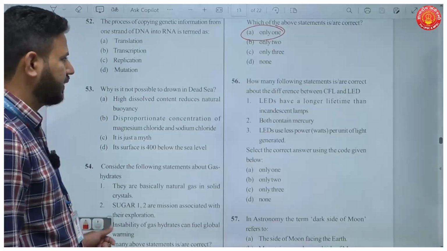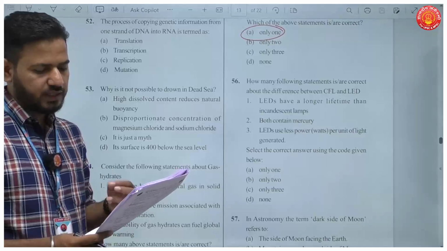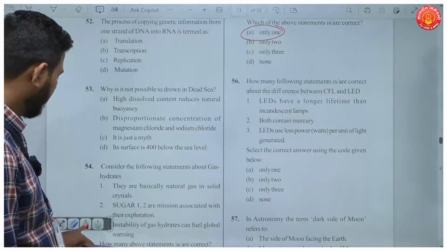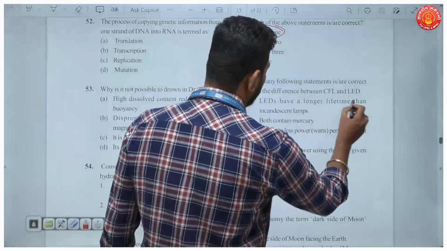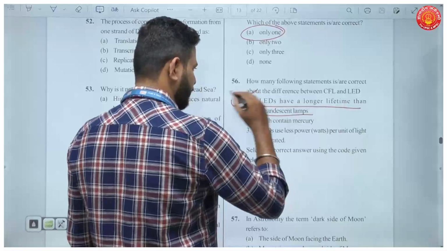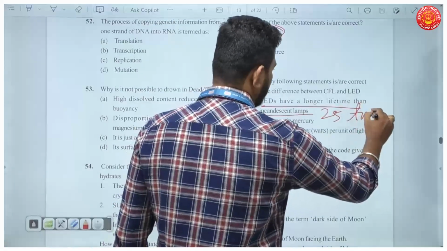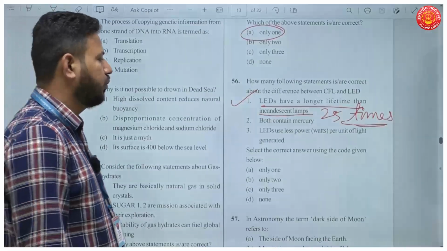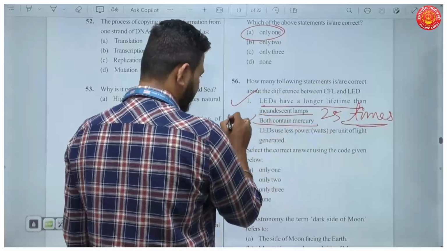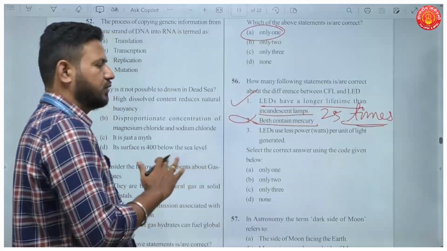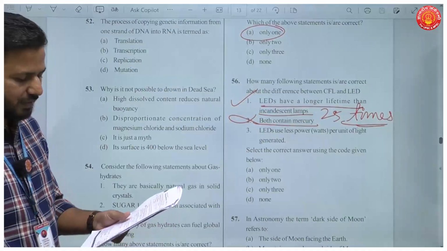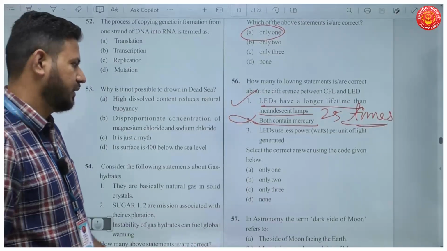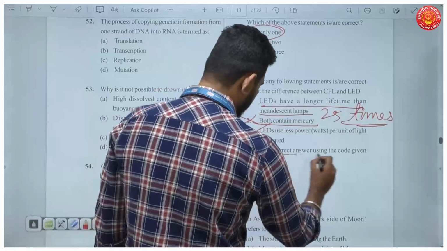Okay. Now, next question. How many of the following statements are correct about differences between CFL and LED? Now, the first statement reads, LEDs have a longer lifetime than incandescent bulbs. This is true. They last almost 25 times more than incandescent bulbs. Both contain mercury. No. CFLs contain mercury, not the LEDs. So this statement is incorrect. Then the third statement is LEDs use less power per unit light generated. This statement is also true. So select the correct answers.